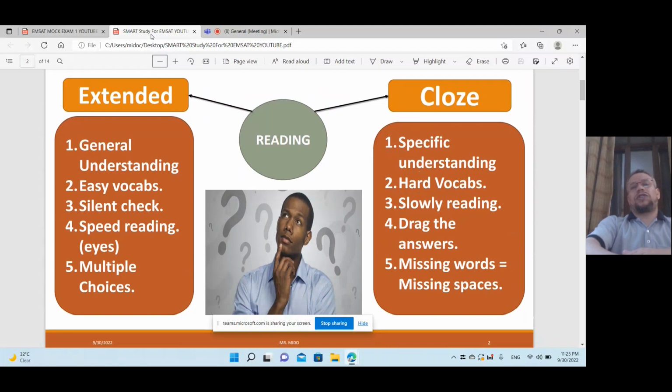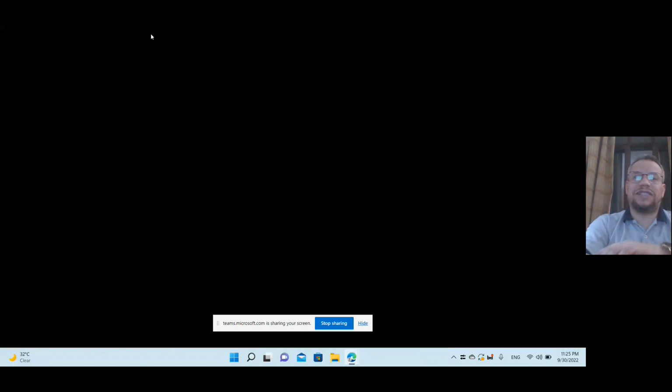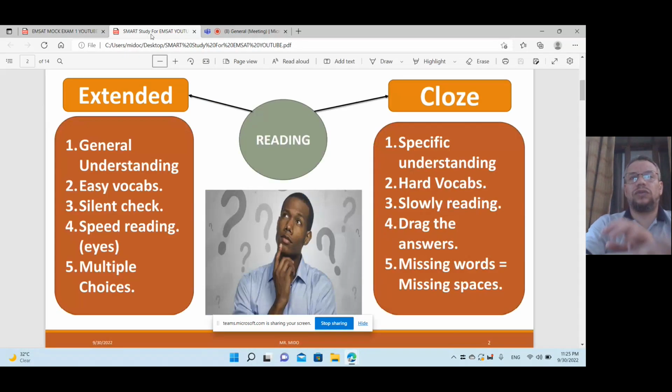You have to know that the section of reading is not just one section, it is two sections. So two sections for reading. One is A, extended reading. Second is B, close reading. What is the difference? Be with me now.